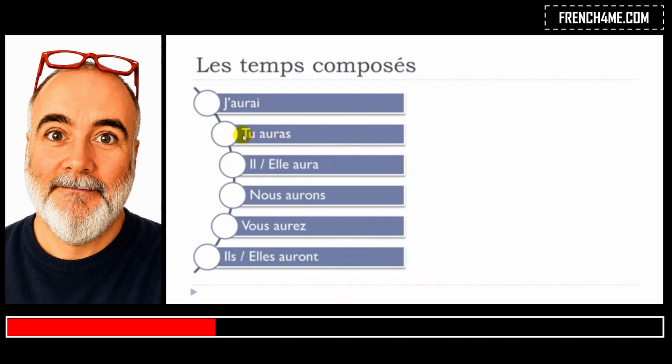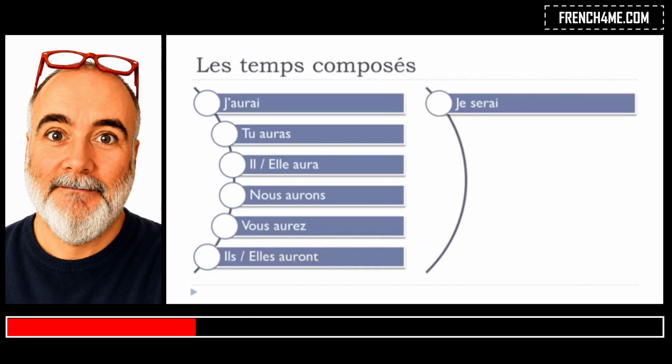J'aurai, tu auras, final S not pronounced, il aura, elle aura, nous aurons, final S not pronounced, and then you make the liaison, vous aurez, a Z at the end here, et aurez, liaison here, vous aurez, ils auront, final T not pronounced, elles auront.